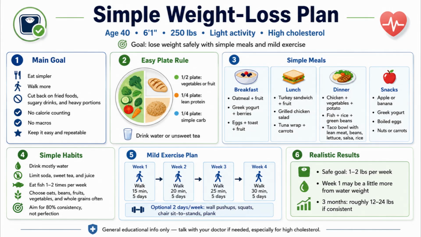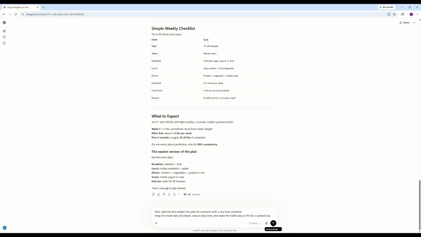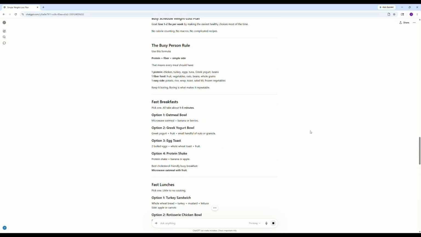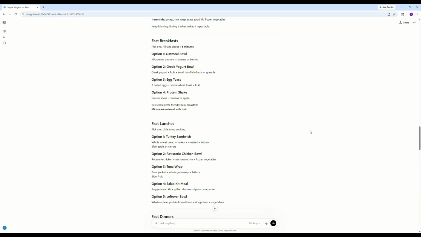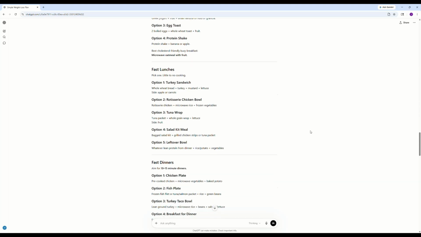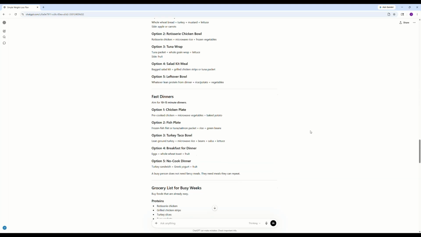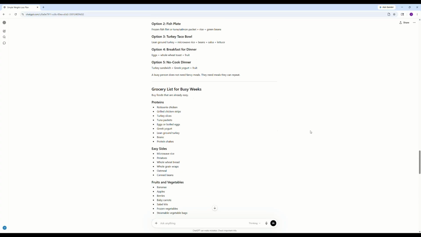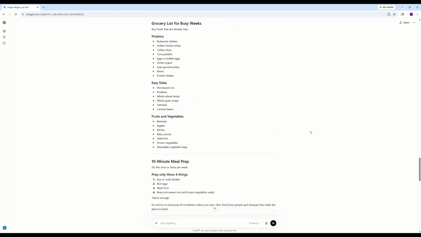And remember, you can swap out the details and ChatGPT will build a version that fits your lifestyle or your goals. I want to show you how easy it is to get ChatGPT to tailor this to your lifestyle. For this next example, I'm just asking ChatGPT to rebuild the same plan, but for someone who has a busy schedule.